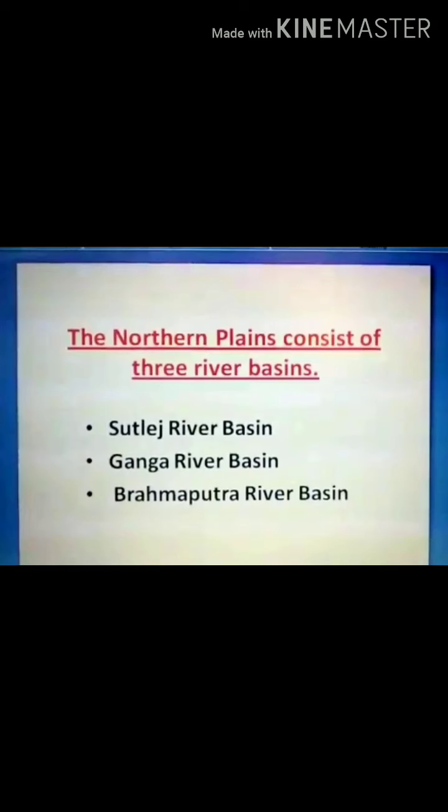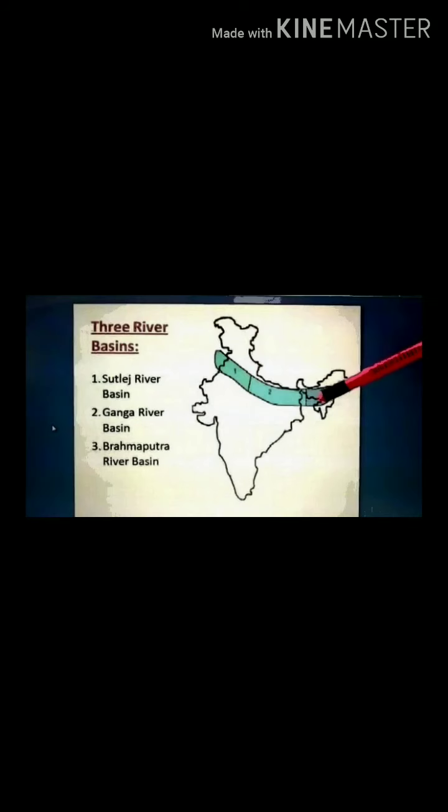The northern plains consist of three river basins: Satluj River Basin, Brahmaputra River Basin and the Ganga River Basin. So here in the map, first one is Satluj River Basin, second is Ganga River Basin and third is your Brahmaputra River Basin.